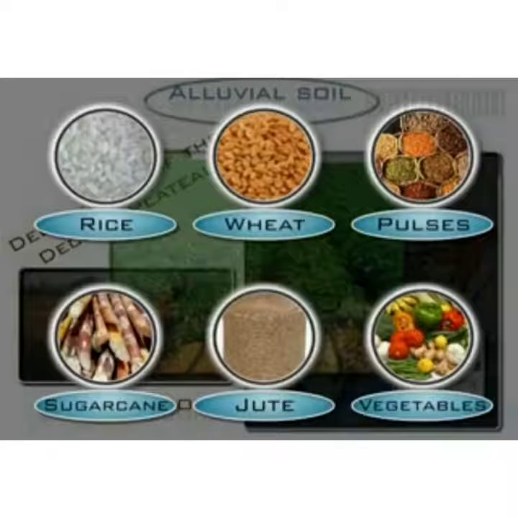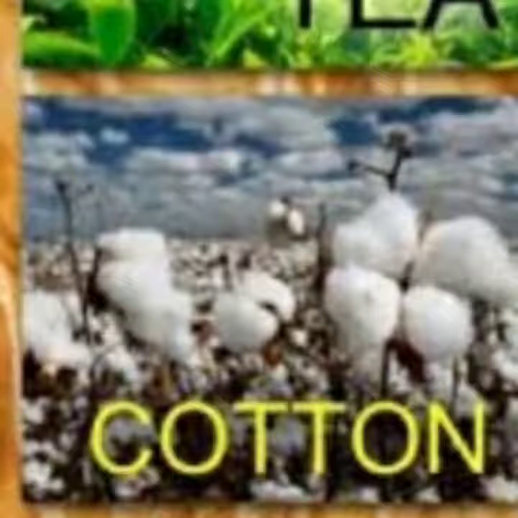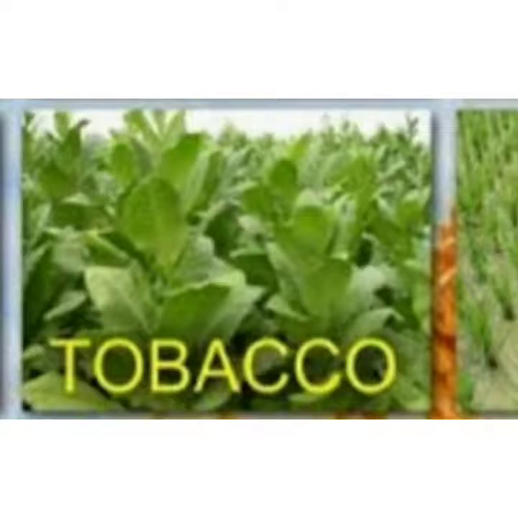Black soil, also called lava soil. It's black in color. It's found in Maharashtra, Gujarat, and Madhya Pradesh. Black soil can hold a large amount of water. This quality makes it suitable for growing cotton and sugarcane. Wheat, millets, tobacco, and oil seeds are also grown in this type of soil.